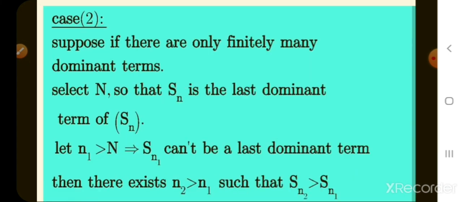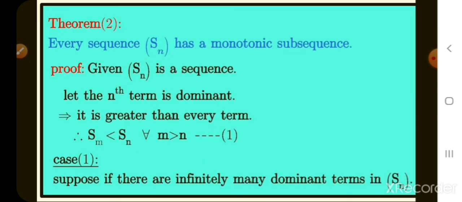See here, what is the theorem? Every sequence has a monotonic subsequence. In the previous theorem, what we learnt is that every sequence has a monotonic subsequence.